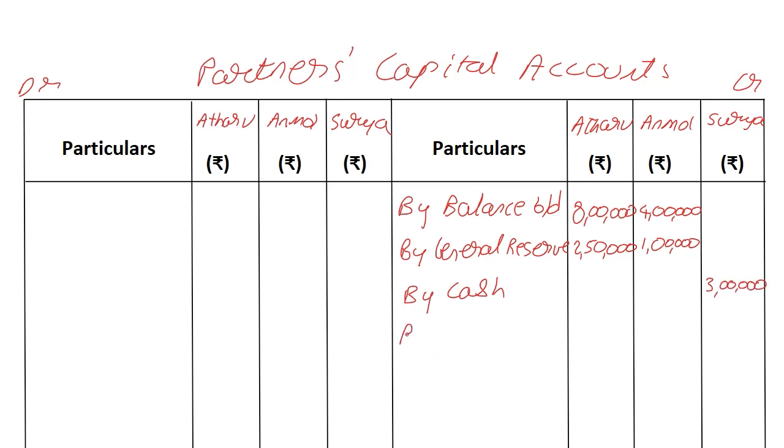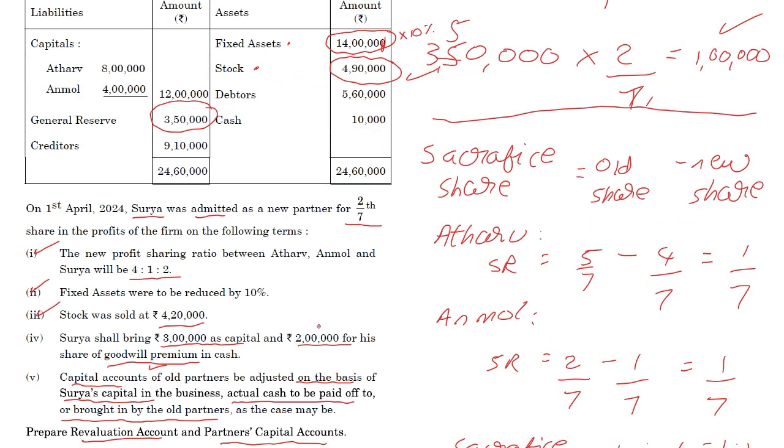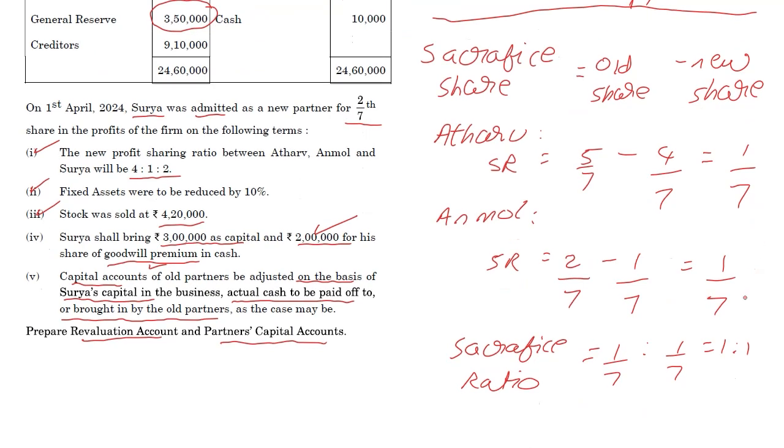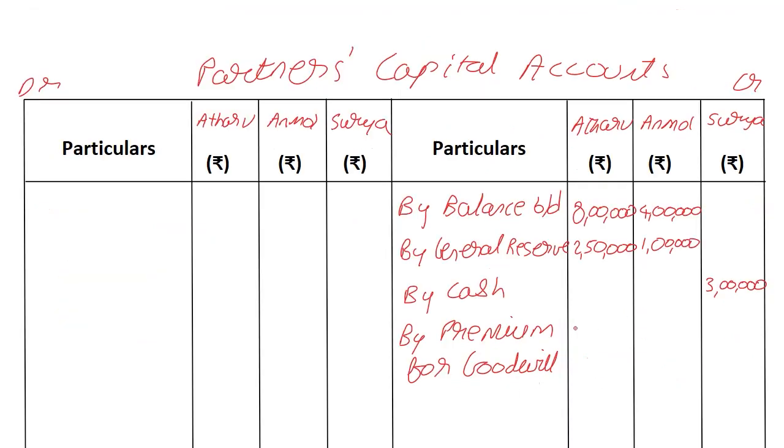Then we have to deal with premium for goodwill, which is going to be split among the old partners in the sacrifice ratio. So premium for goodwill, and please use full forms. We have premium for goodwill as 2 lakhs to be broken up in the sacrifice ratio 1 is to 1. So 1 lakh and 1 lakh, and going here, to the old partners 1 lakh and 1 lakh.